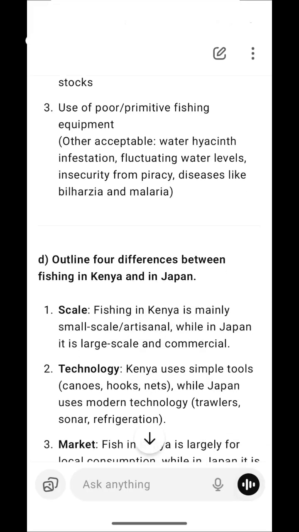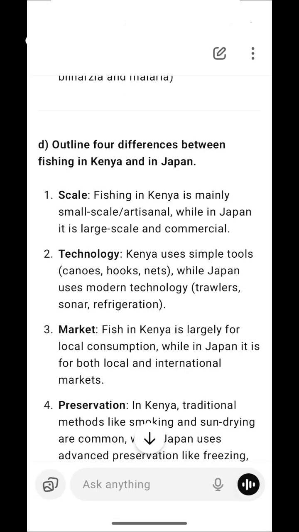D. Outline 4 differences between fishing in Kenya and Japan. Here we are going to see the differences. How do Kenya and Japan do fishing? About the scale. First one, fishing in Kenya is mainly small scale or artisanal, while in Japan it is large scale and commercial. In Japan, they do this activity of fishing on a large scale and in a commercial way to get more profit, international and local. Technology. Kenya uses simple tools like canoes, hooks, and nets, while Japan uses modern technology like trawlers, sonar, and refrigeration.